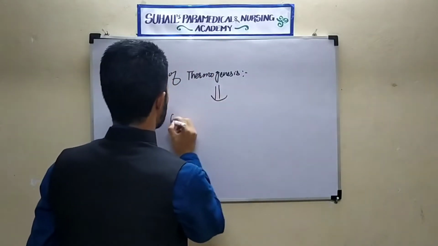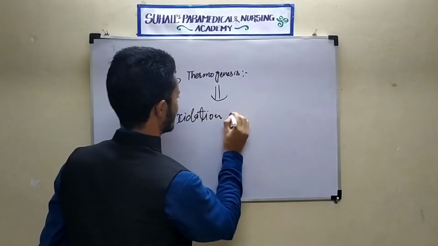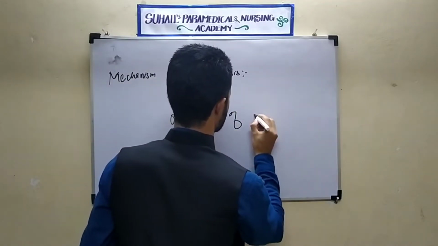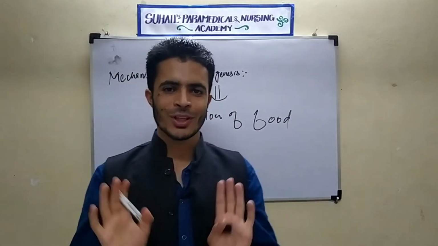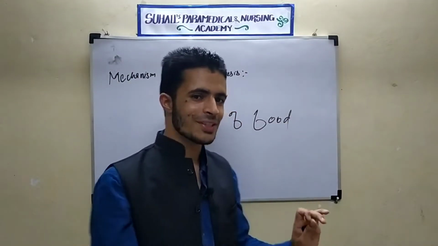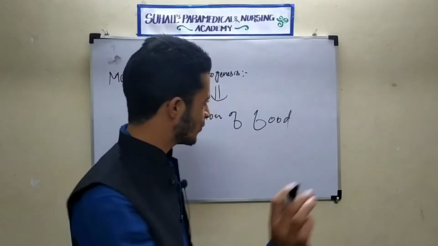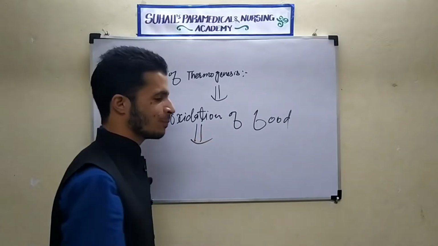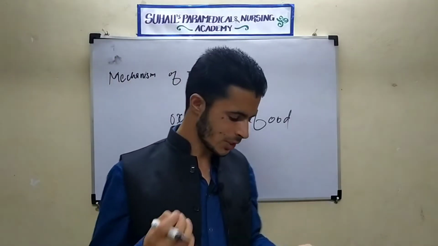That is oxidation of food. This is the important point. The mechanism of thermogenesis is oxidation of food. Now we have to understand what is oxidation of food.